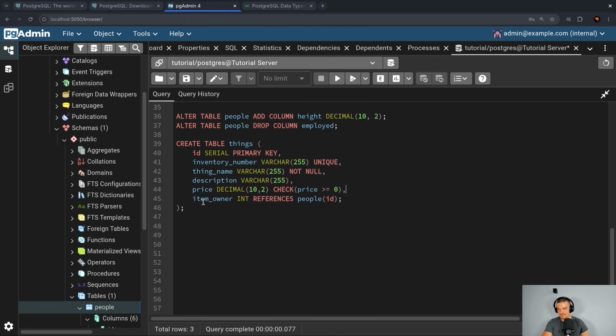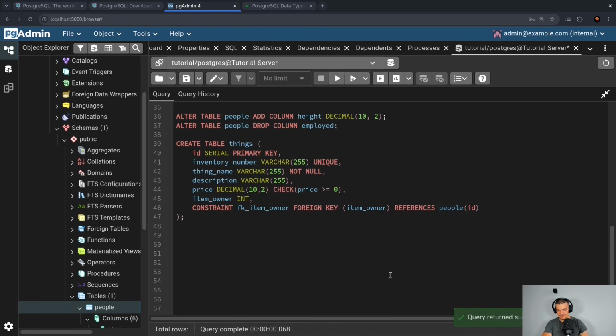But yeah, so you can either do it like this, item owner references people ID, or we can say item owner int and create a foreign key constraint manually by saying constraint at the end of the column definition, constraint FK for foreign key item owner, foreign key item owner, and then references people ID. So that's fine as well. And by doing that, we are connecting these two tables. So I can actually create this table and see if this works.